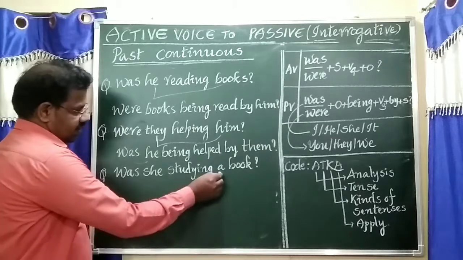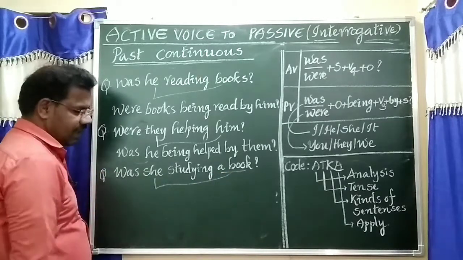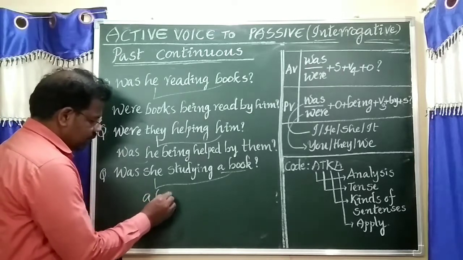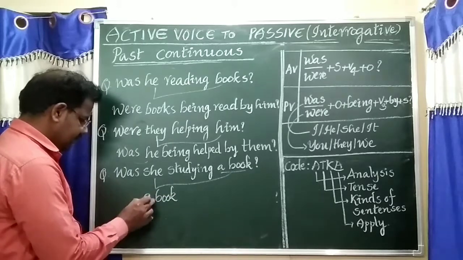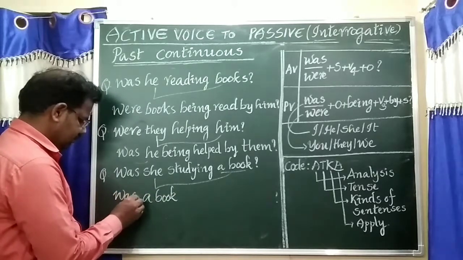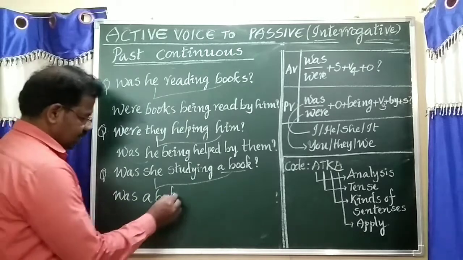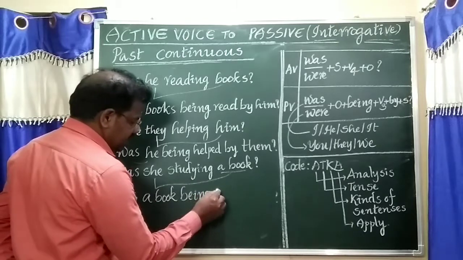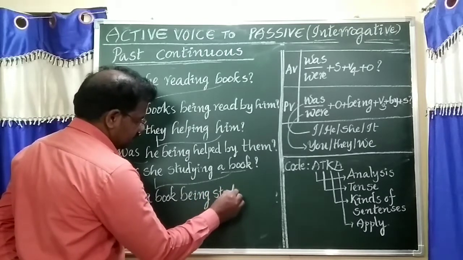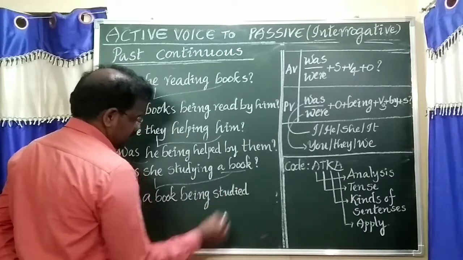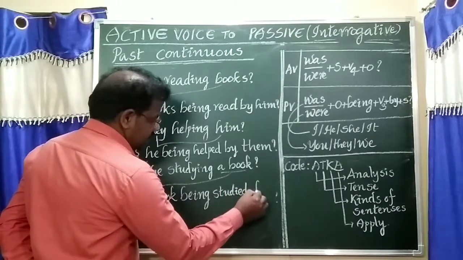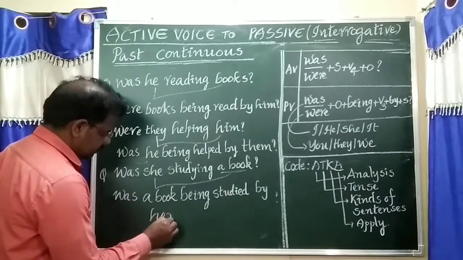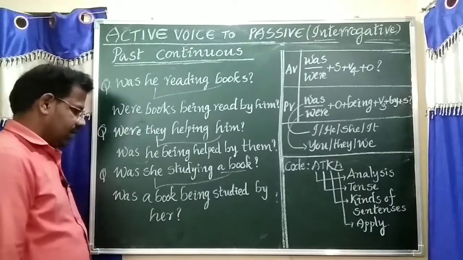Last one: your object, a book, should be written straight to the subject. A book, suitable helping verb is was. A book being studying, third form studied. Preposition is by. She changes as her. This is the answer.